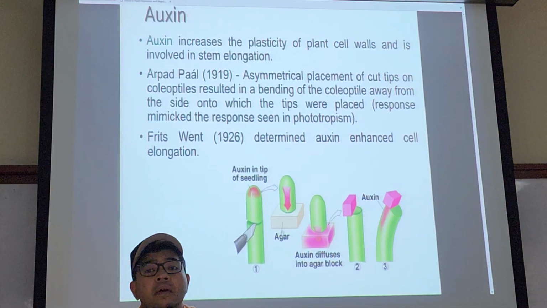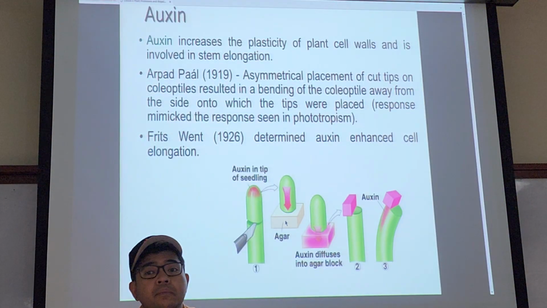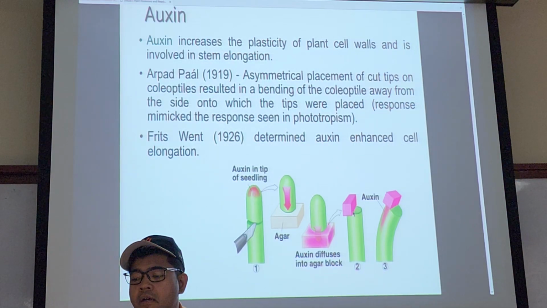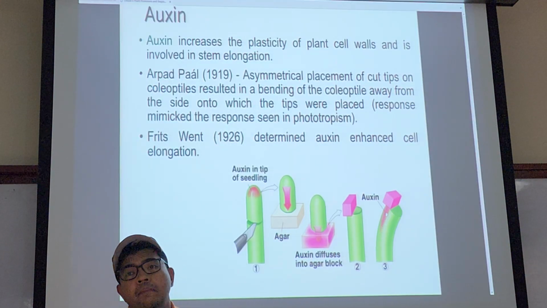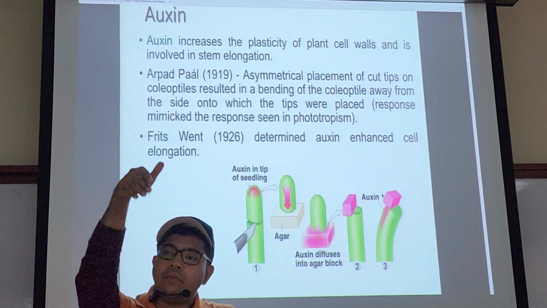So this is what happened with the experiment by Boysen and Jensen. They cut the tip, and this tip, if something was coming down from it, would be absorbed by the agar, and this agar is now full of auxin. So they transferred the agar to the decapitated coleoptile, and you can see that the moment this is transferred to the cut coleoptile, the pattern of the bending would still follow, because the auxin can diffuse, meaning that the auxin is always going down.